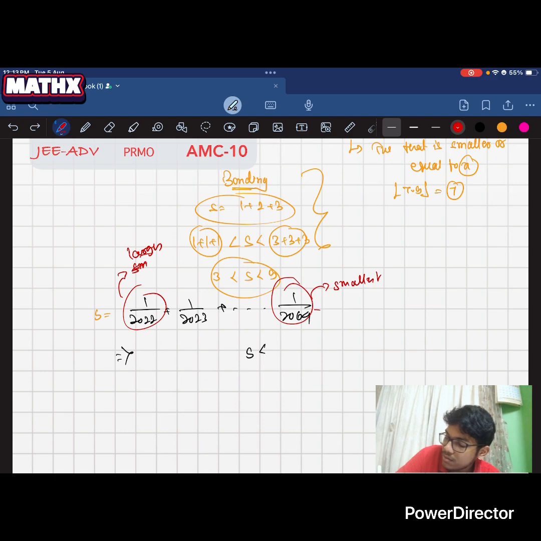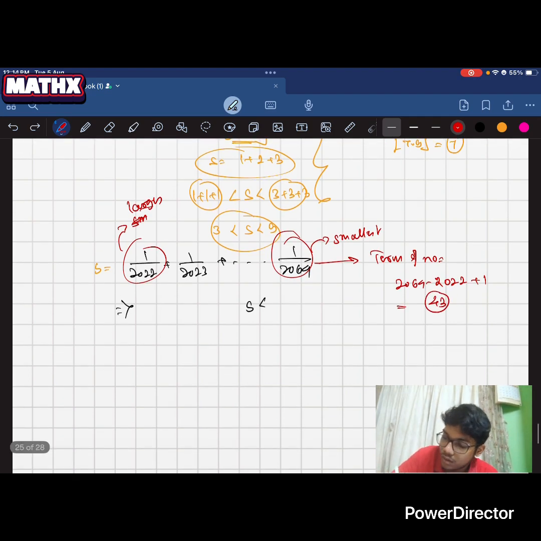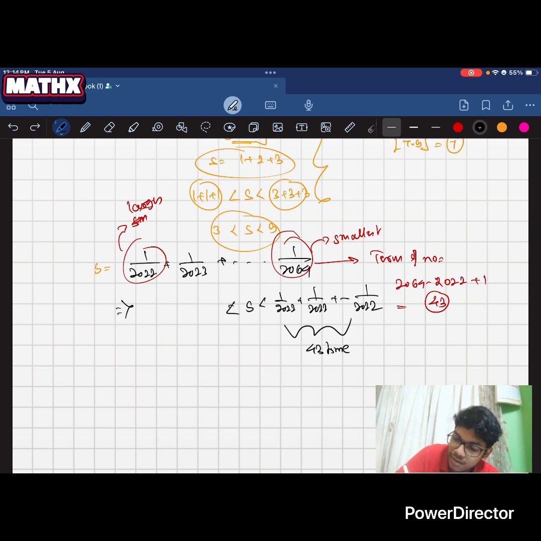And how many terms are there? The number of terms is 2064 minus 2022 plus 1, which is 43. Now the bounding will be: S is smaller than 1 by 2022 plus 1 by 2022 up to 1 by 2022, 43 times, and greater than 1 by 2064 plus 1 by 2064 up to 1 by 2064, 43 times again.